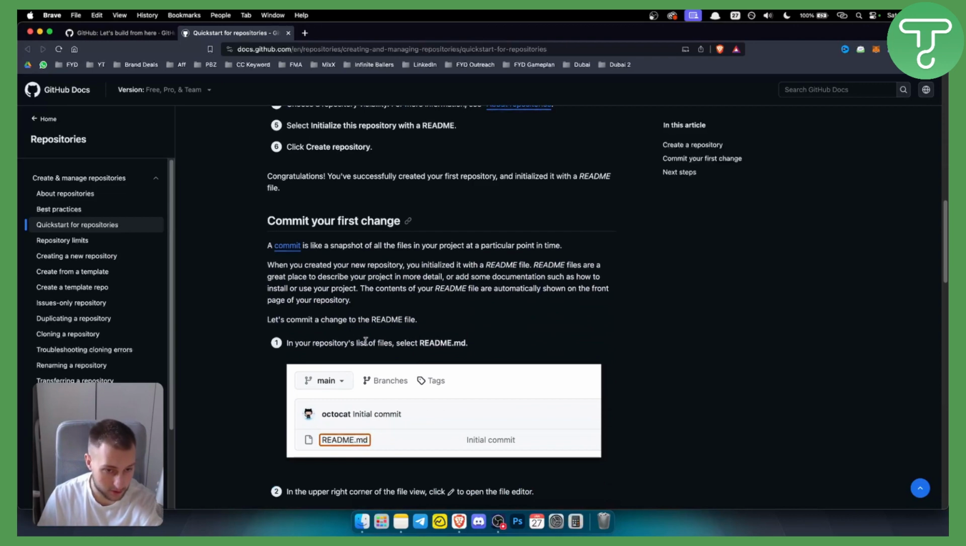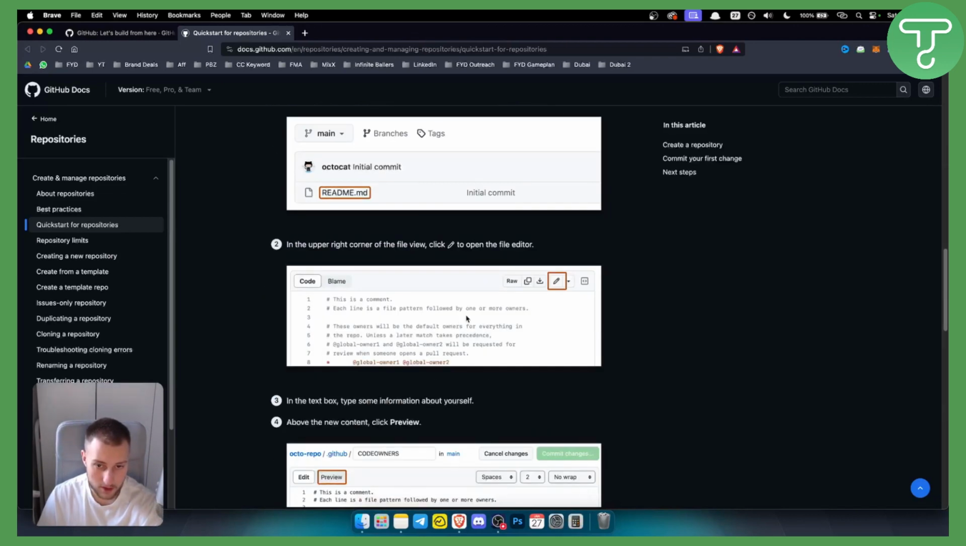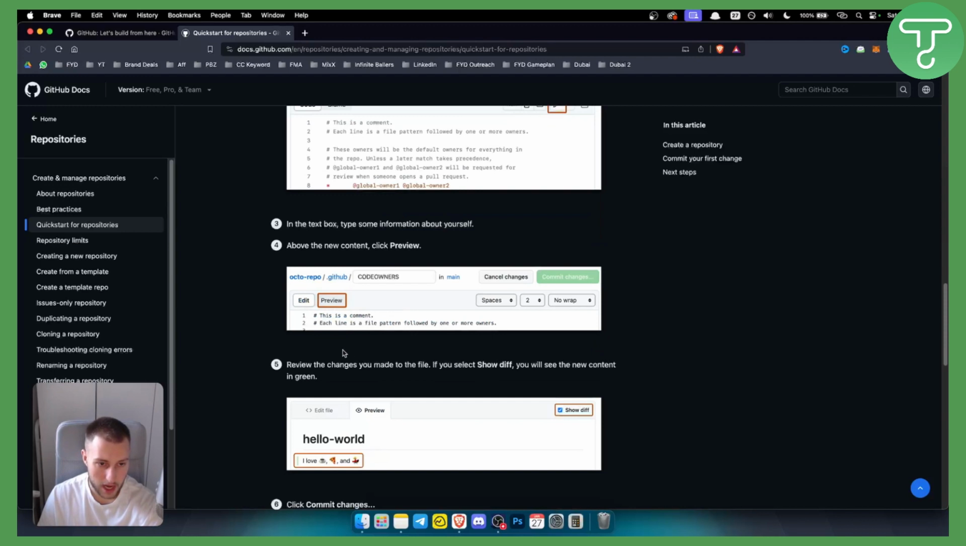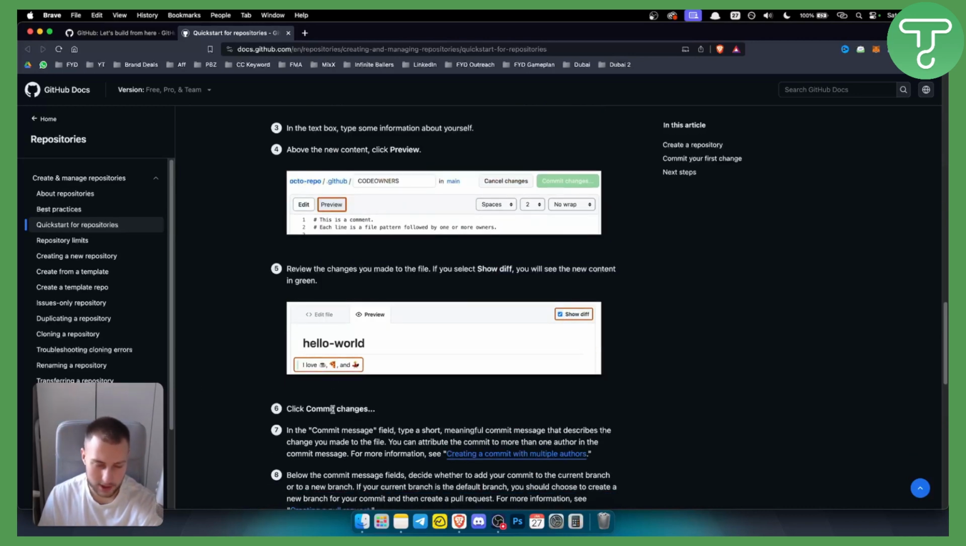Now, in your repository list of files, you can select readme.md, and from here you can edit that file. Obviously, you can put your own code into it and stuff like that. Also, you can review the changes you made to the file. If you select show diff, you will see the new content in green, as you can see right here. And then you just click commit changes.